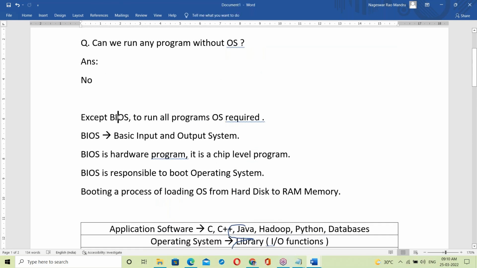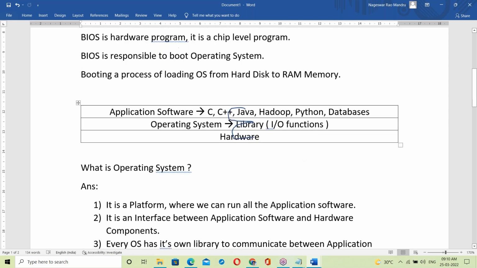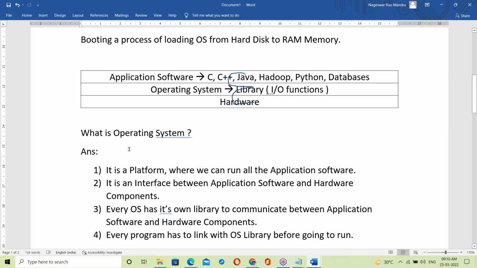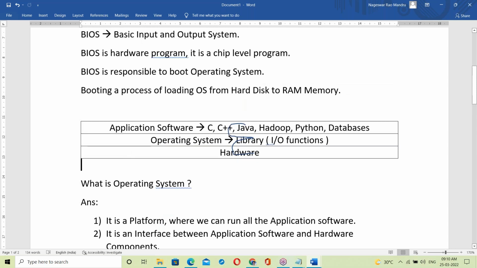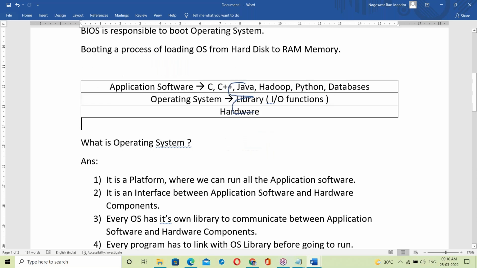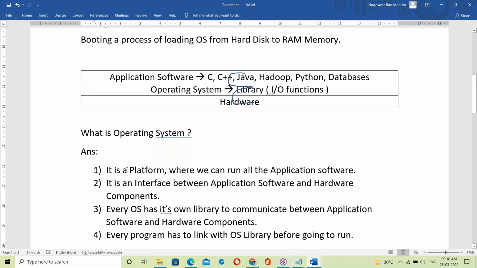In your system, there is a BIOS. The BIOS is responsible for booting the OS. I think you did not expect this much of basics, right? Very basic started. I think no one expected these kinds of basics. About the OS, even the BIOS also explained, even the generations of computers also explained here. Very basic, very fun. There are unknown facts.